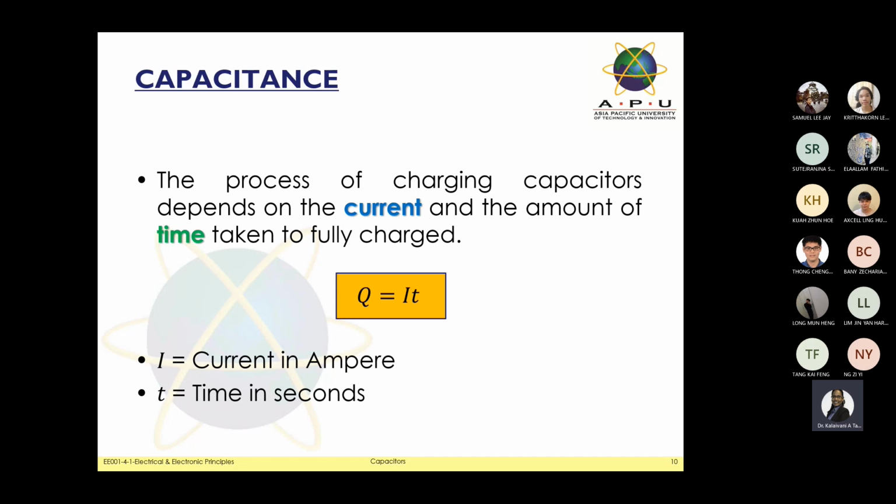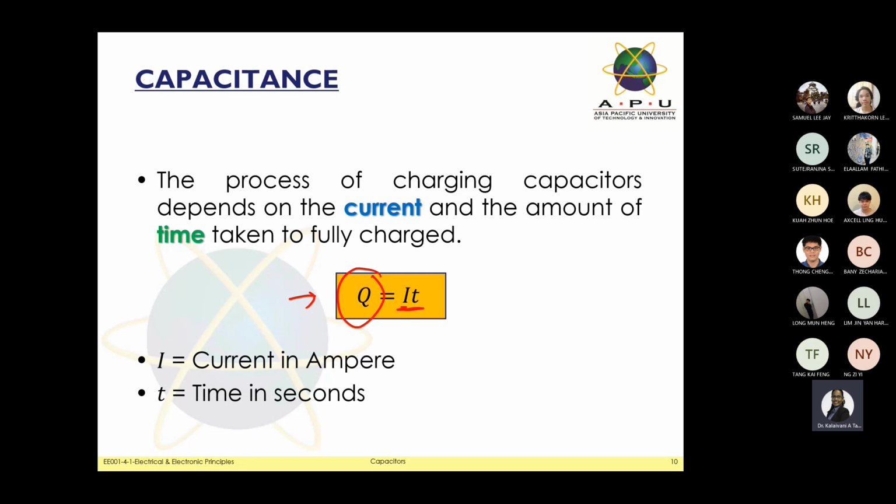As I informed you in a previous class, time is always related to the second. Take note, it's not minute. Sometimes the questions define it in minutes, but you need to change it into seconds. At the same time, current value we always measure in ampere, and this is where we want to define the value of the charge. Most of the things you will understand when you start to do calculations.